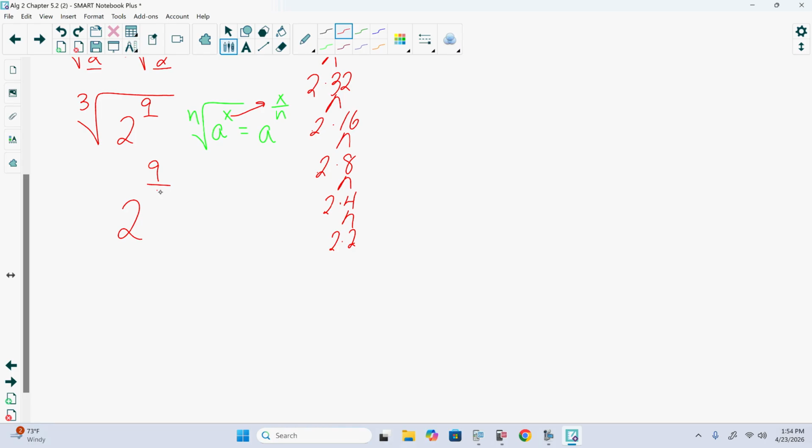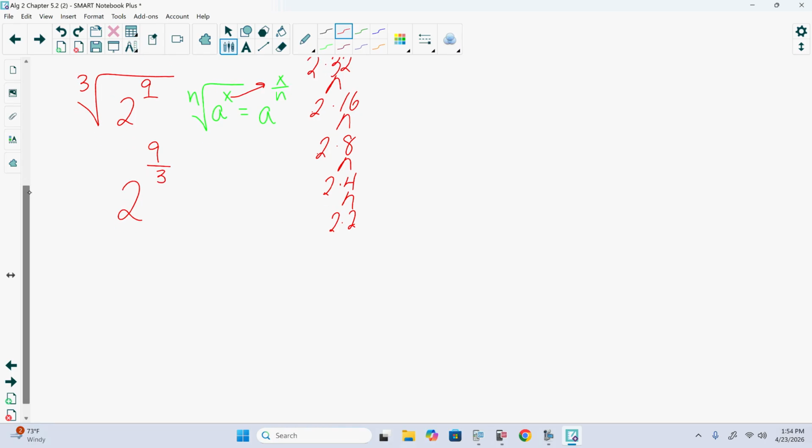N is 3. So the cubed root of 2 to the 9th is equal to 2 to the 9/3. What is 9/3? 3, yes? And 2 to the 3rd is 8, just like we got. So it is a little bit longer process and we have to do it by hand, but we do get to the same thing, same exact result.